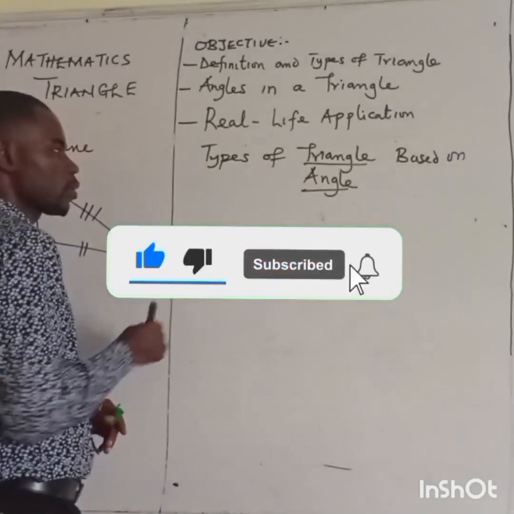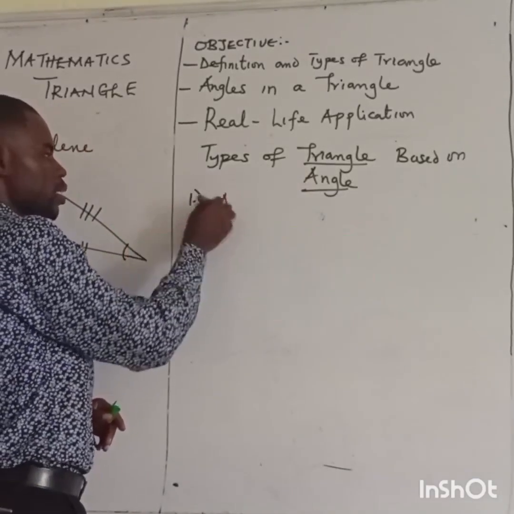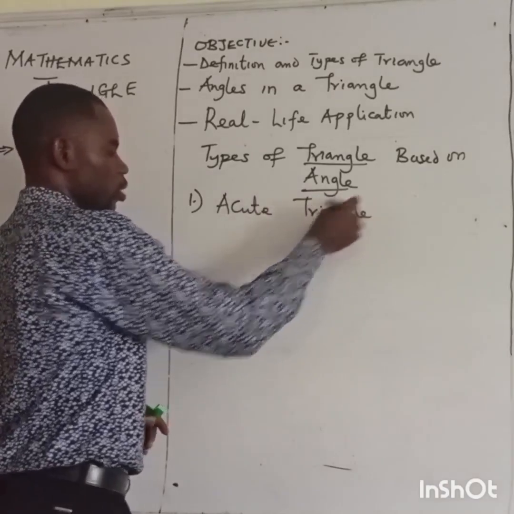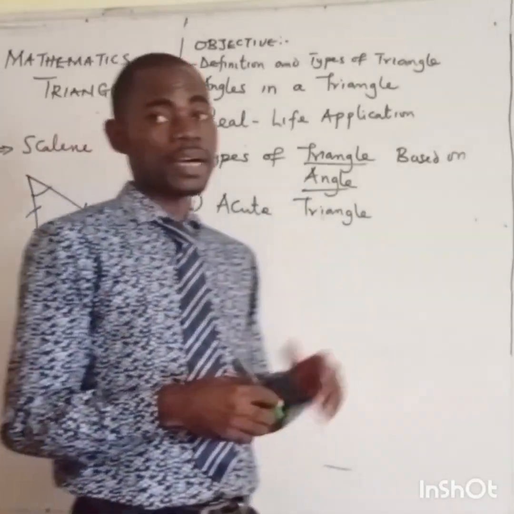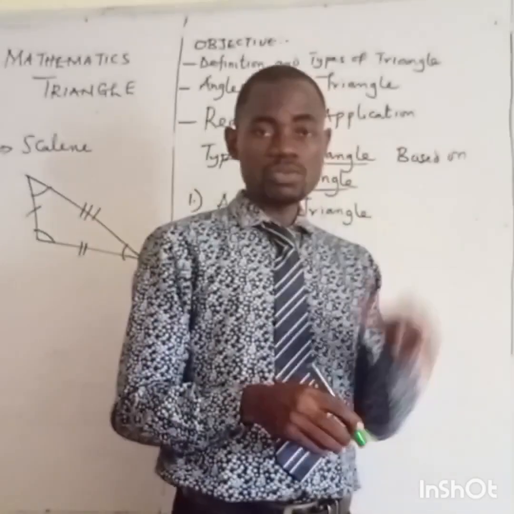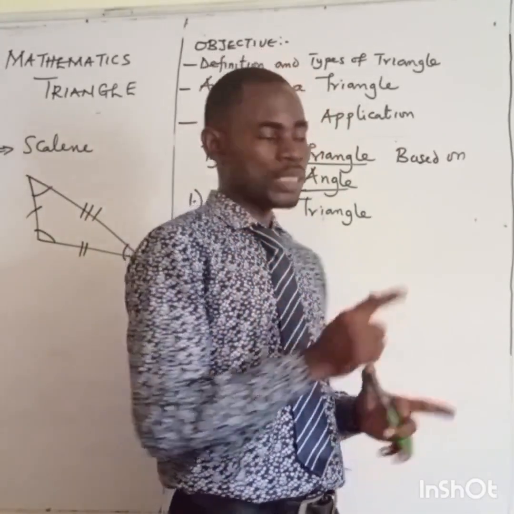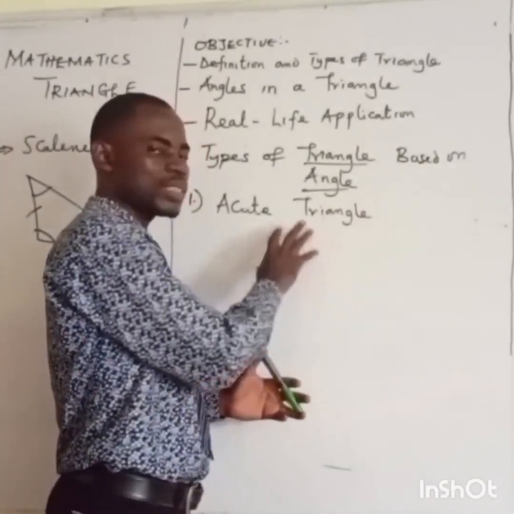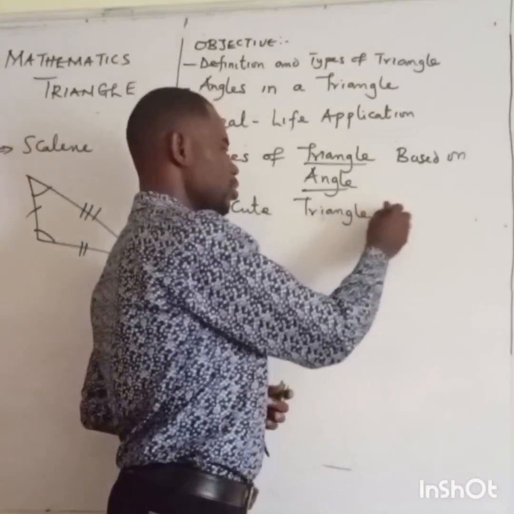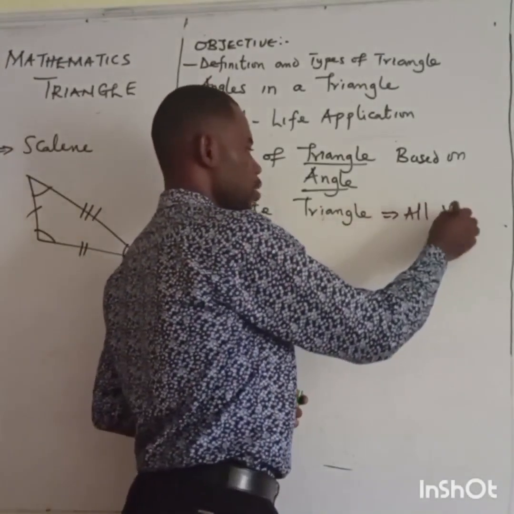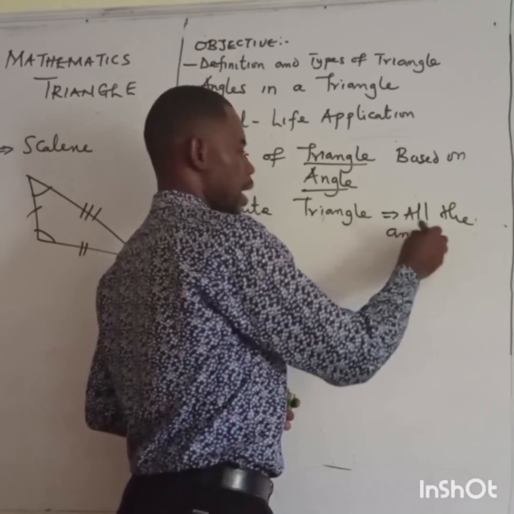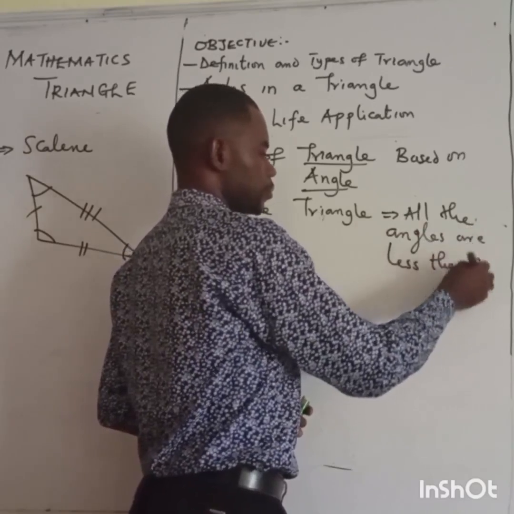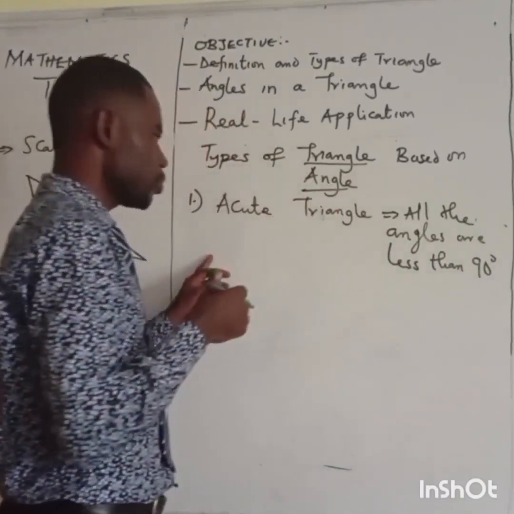We have the first one, the acute triangle. Under the types of angles, we also have the acute angle, which we know as an angle that is less than 90. Definitely, when you talk about an acute triangle, it shows that all the angles in this triangle are less than 90 degrees. That is talking about acute.